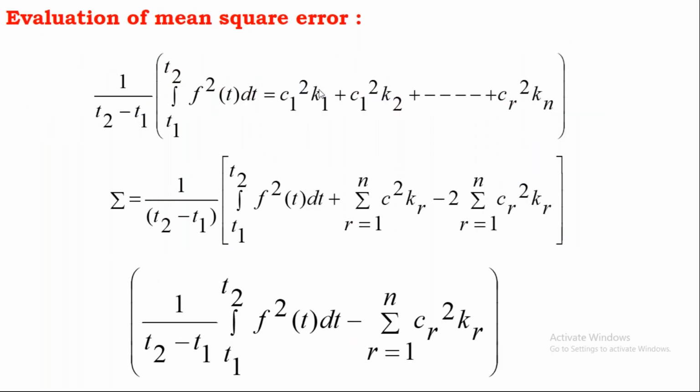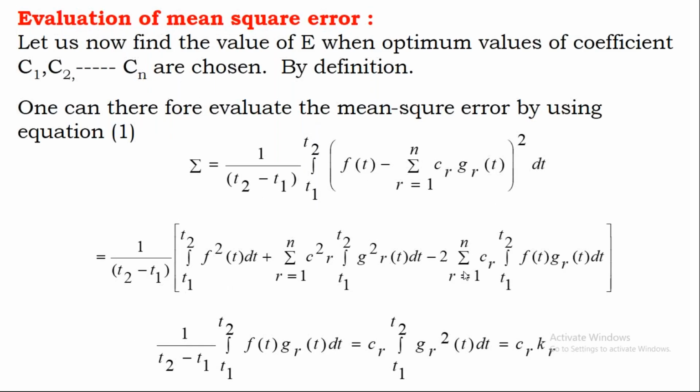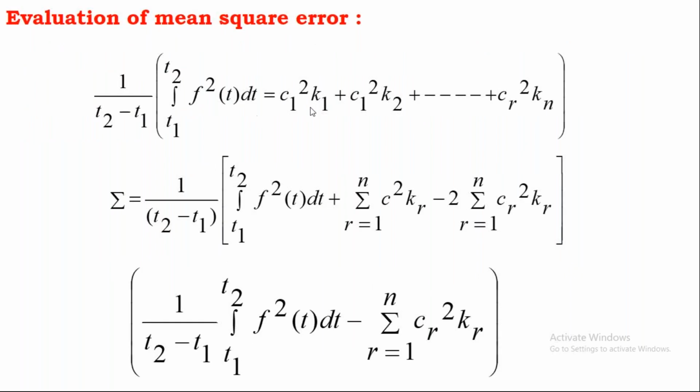Now, if you simplify that, for n number of components, you can write it like this: C1 square K1. Now observe it. This you can write as C1 KR. If you simplify it, this you can write as C1 square. This part of integration, you can write as C1 square K1, C2 square K1, like that. And the total equation which you can write is sigma equal to 1 by T2 minus T1, all that.